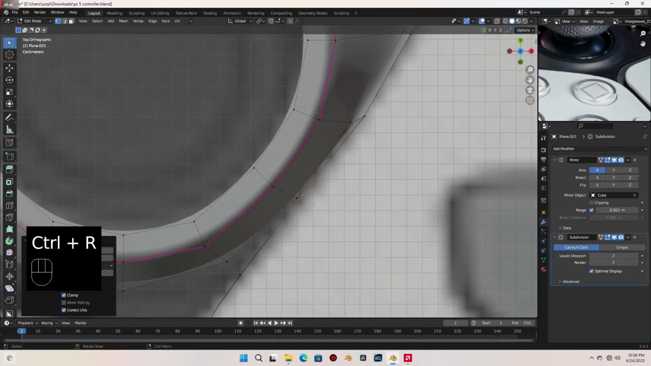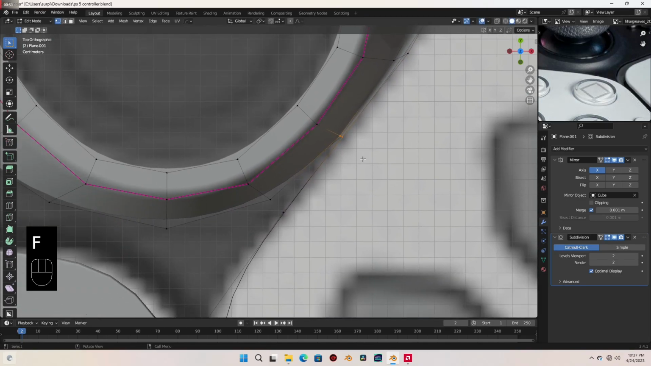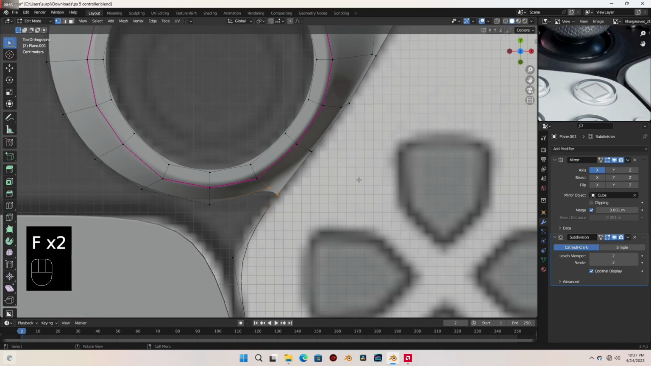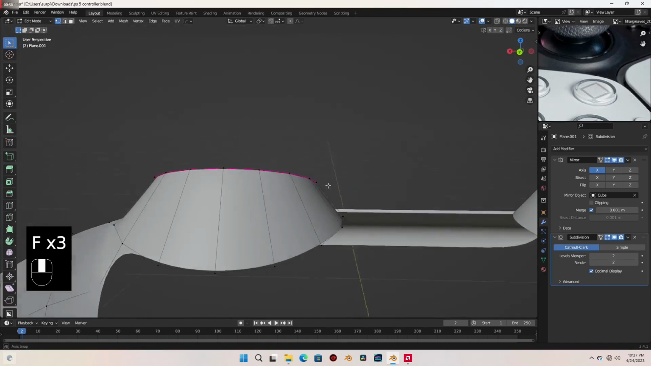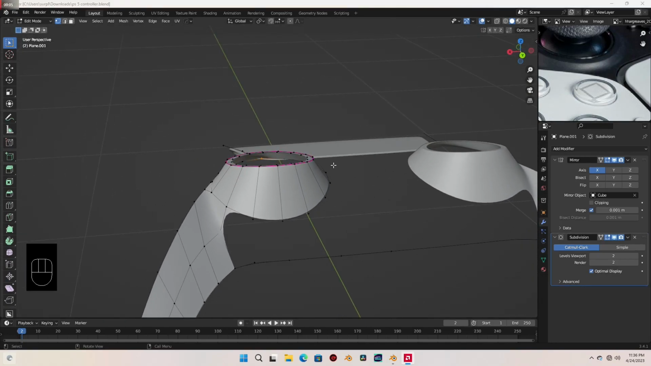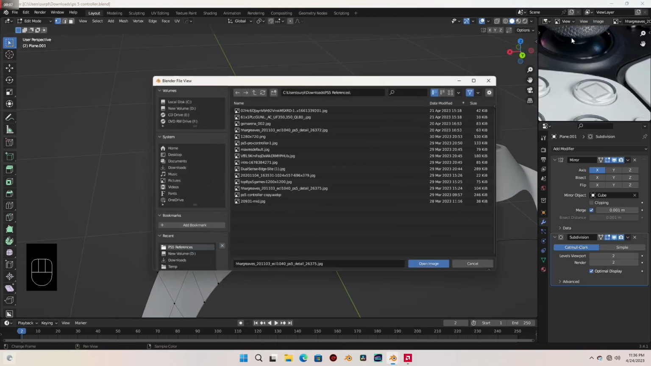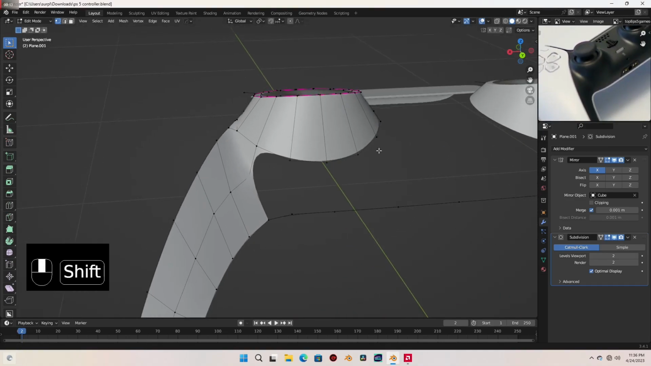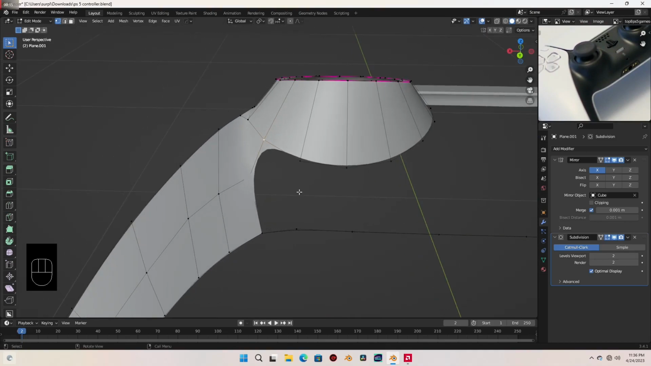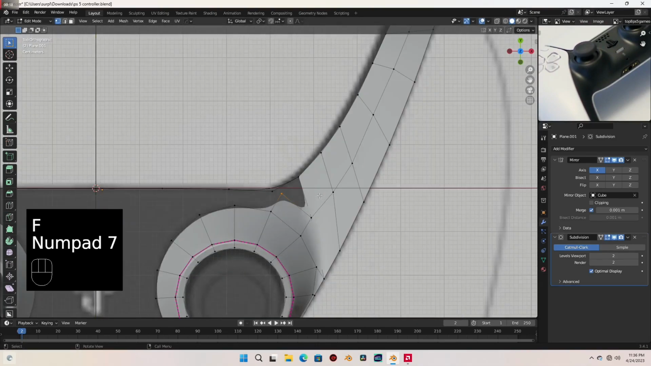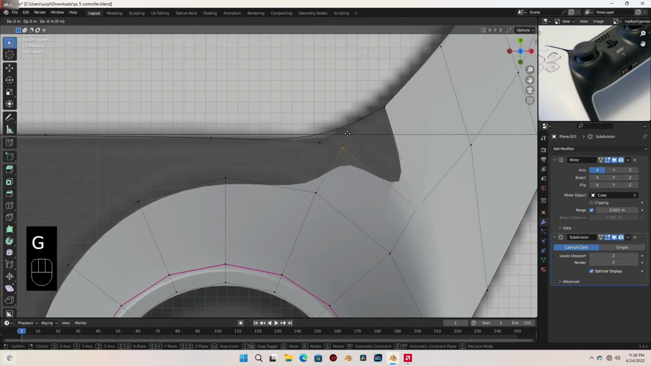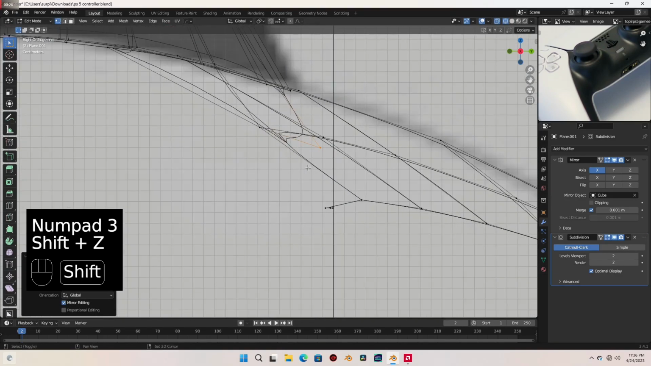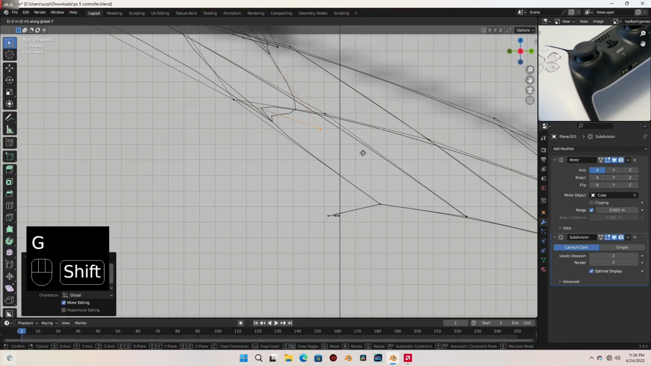and let me add another vertex here. Select these two, press F again, and press F last time there. Okay, so let's select this vertex and press F to create a face. Go to top view and let's grab that vertex over here like that. Let's go to side view and let's move it backwards just slightly.